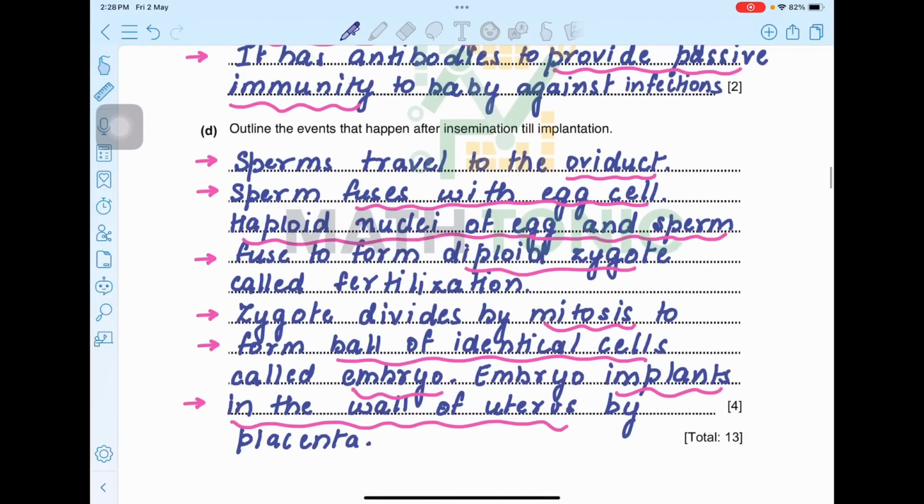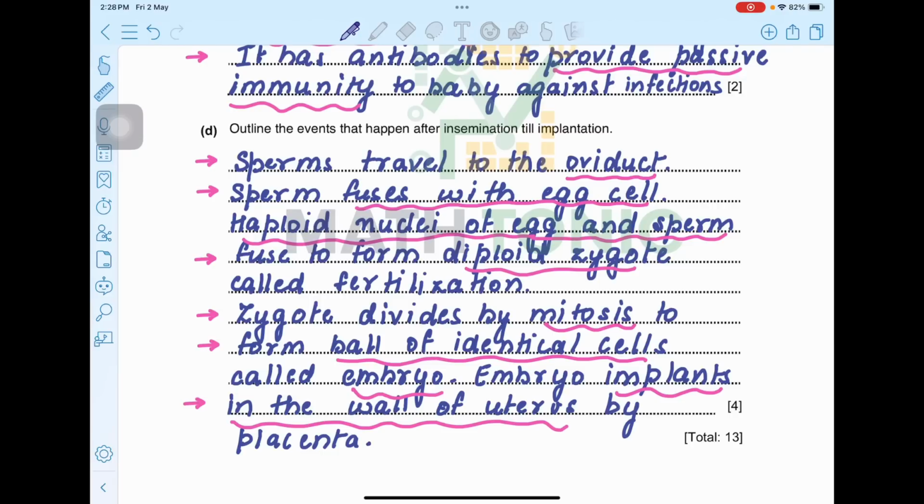Coming to the D part. In the D part, the question is: outline the events that happen after insemination till implantation. Since the sperms are deposited in the female reproductive tract, after that till implantation you have to go through the entire process. Okay, let's just see how I've written the answer.